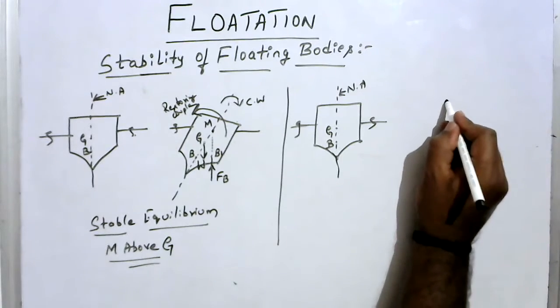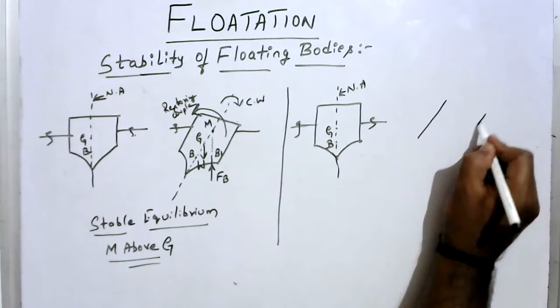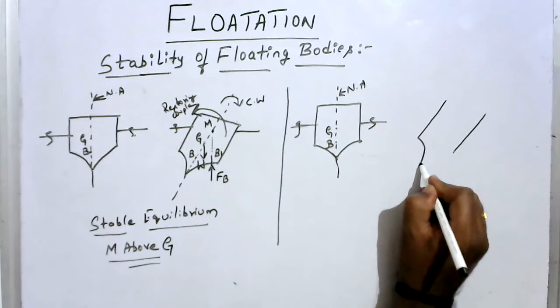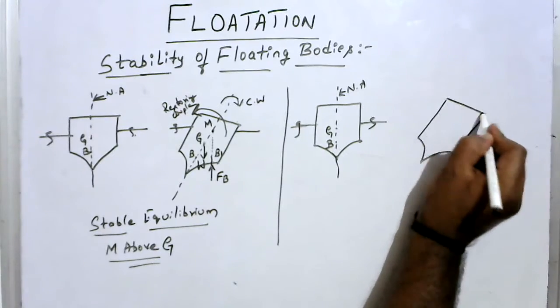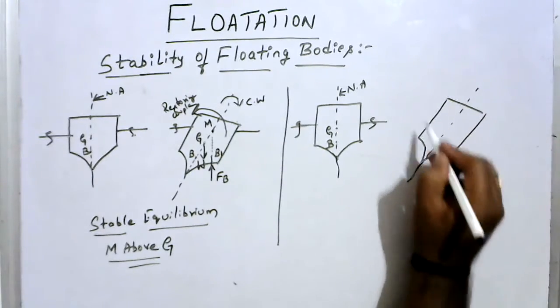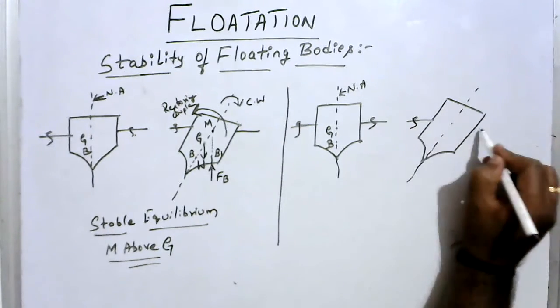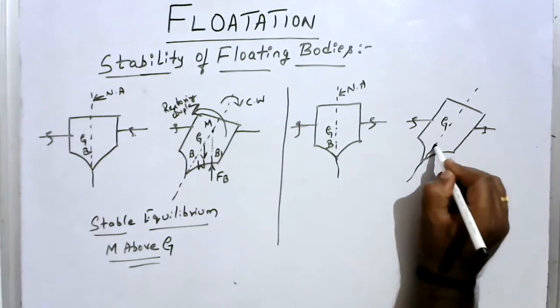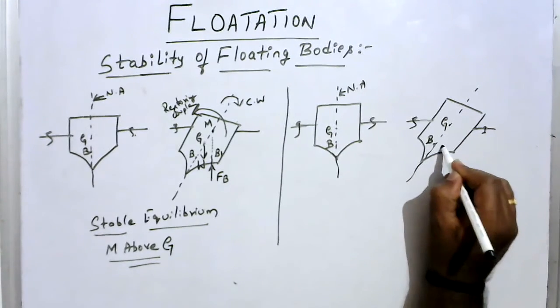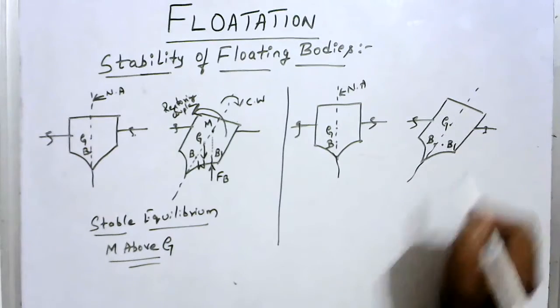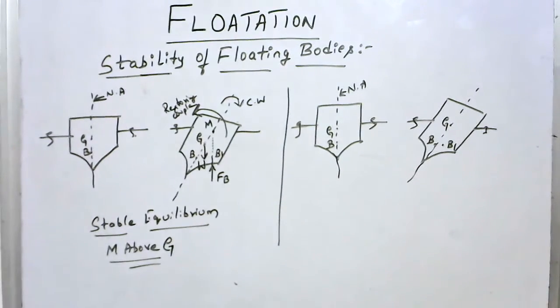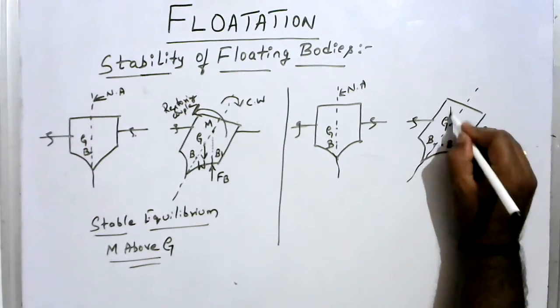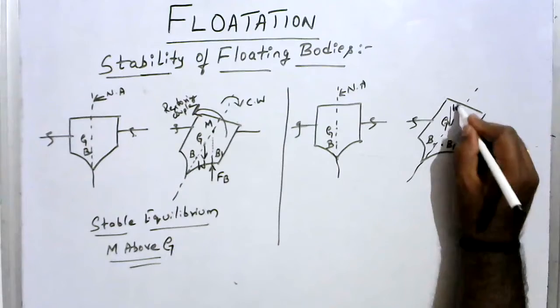Now I tilt this body or give an angular displacement. Okay, so now this is the free surface. Now this is point G, this is point B, the new point, the center of buoyancy, I'll take it as B1. The G is the point where the weight is acting.